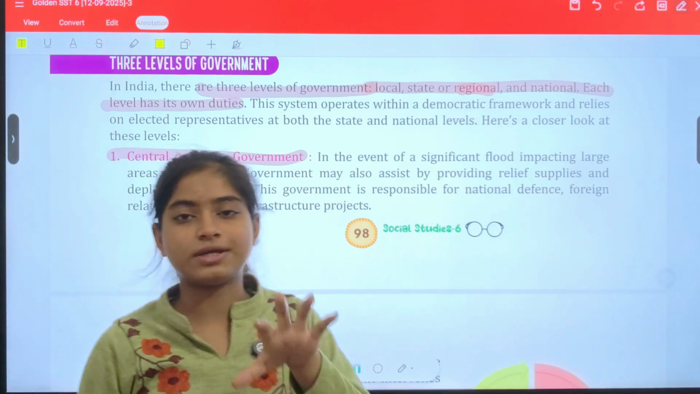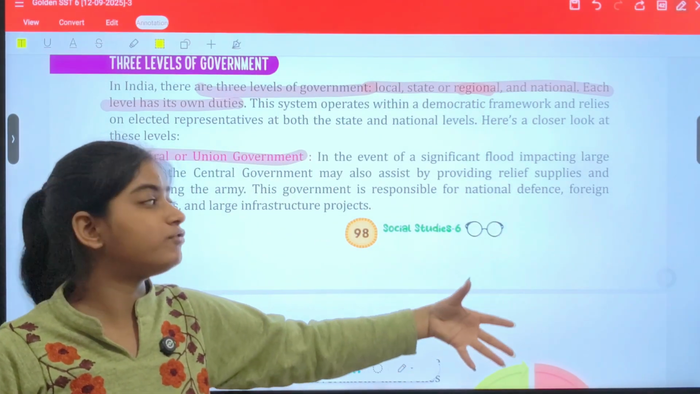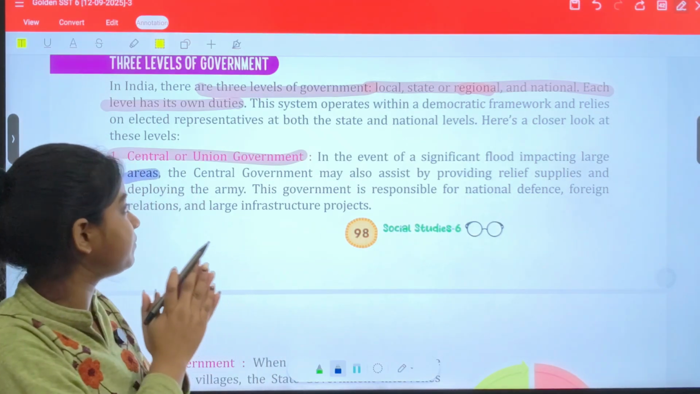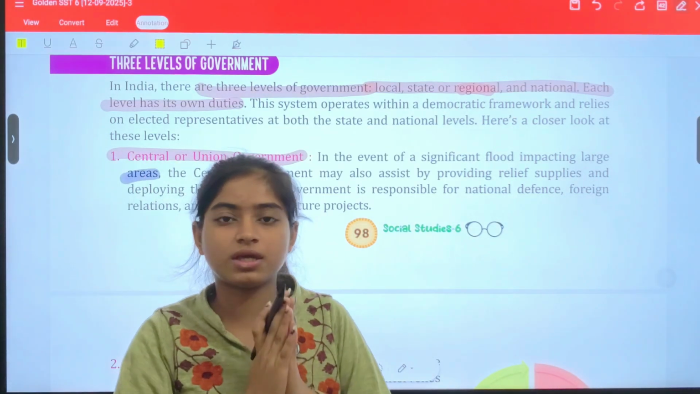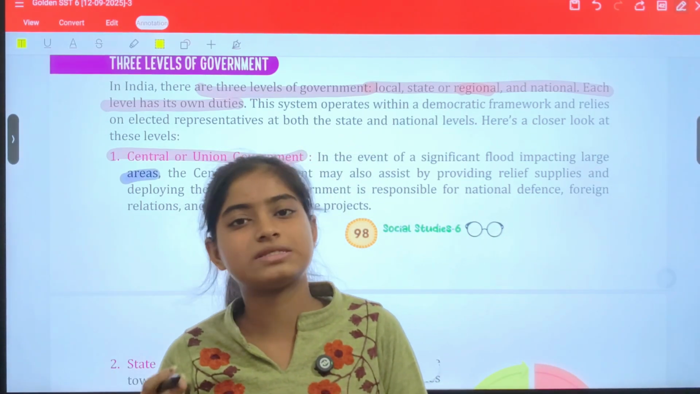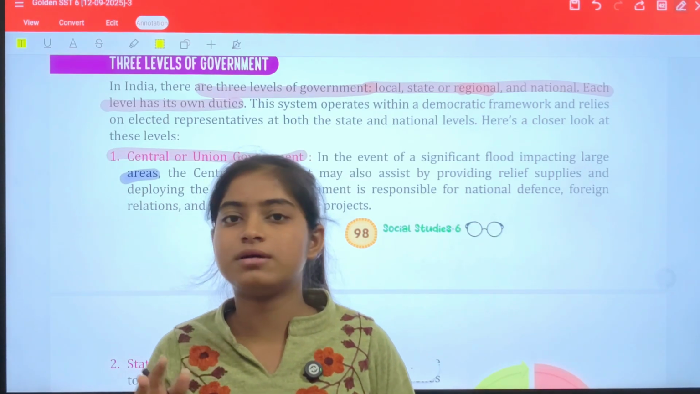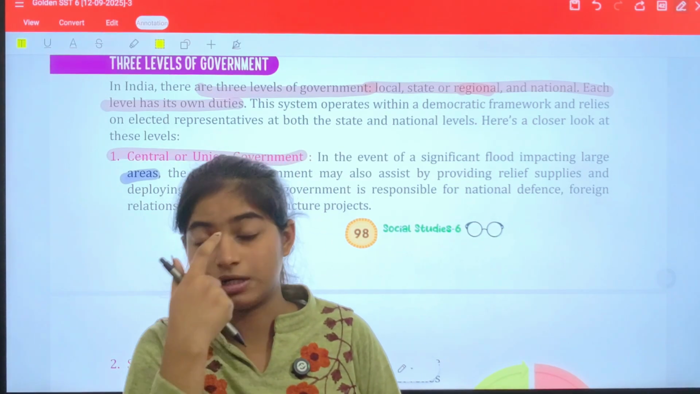So this is the central part. Then we will go deeper and deeper. In the event of a significant flood impacting large areas, the central part, as the name suggests, takes care of central areas. You can understand this with the example of the principal of a school. They carry the central problems of the school. That means if a student is